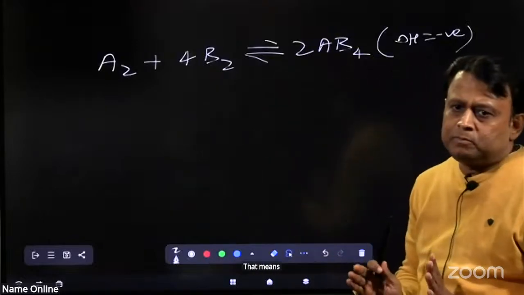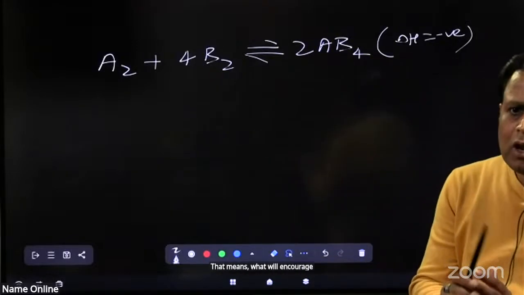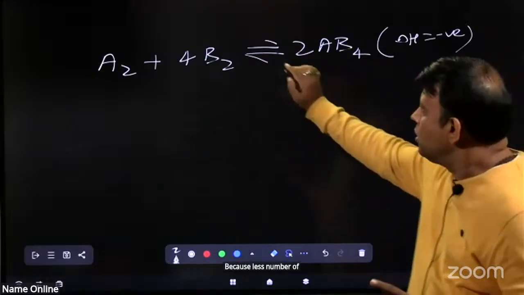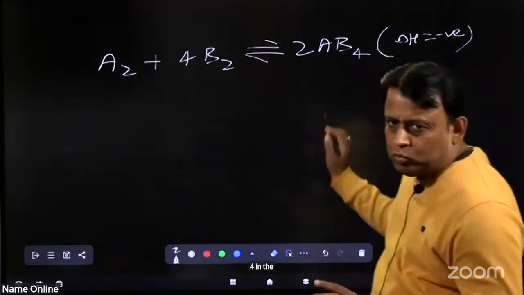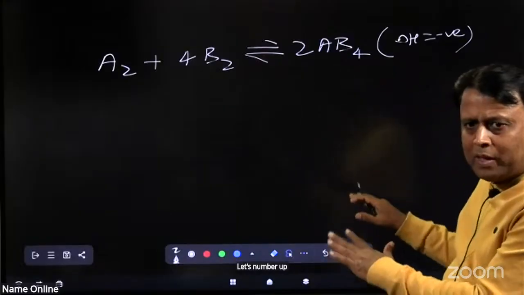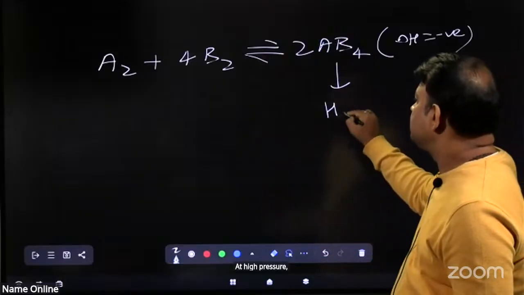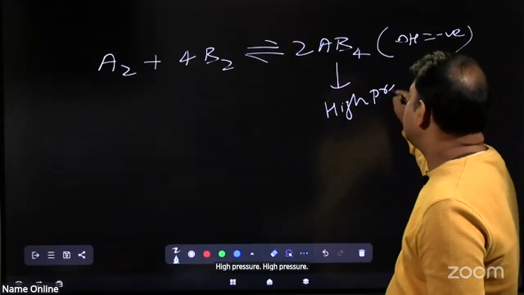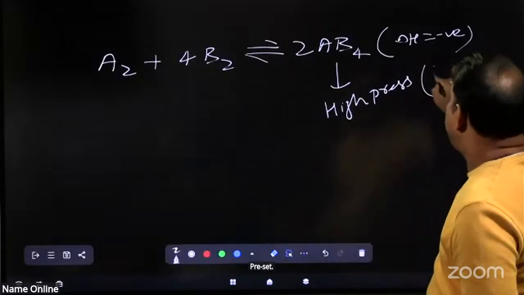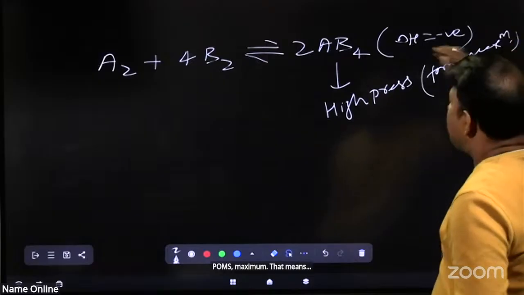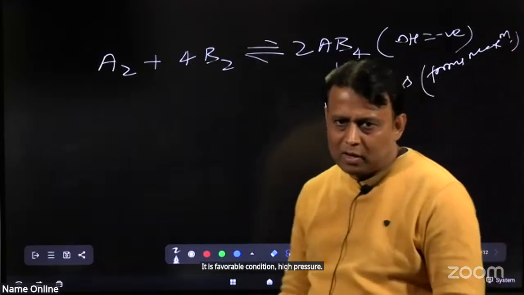That means with increasing pressure, it will shift to the right because of fewer moles. Hence at high pressure AB4 forms maximum. That means high pressure is a favorable condition. Clear?